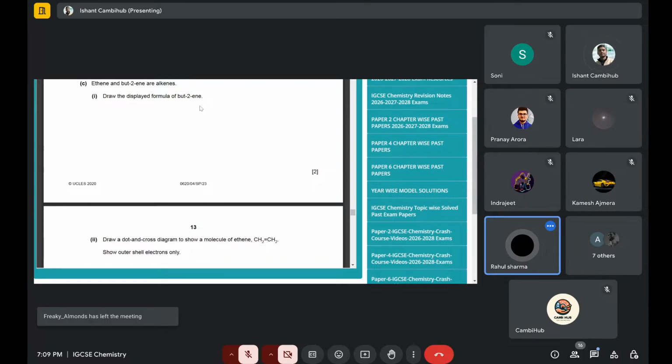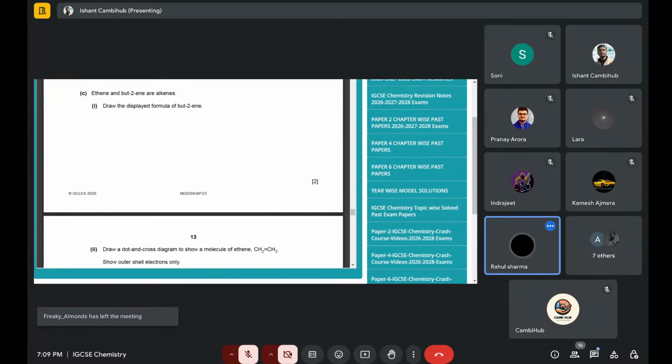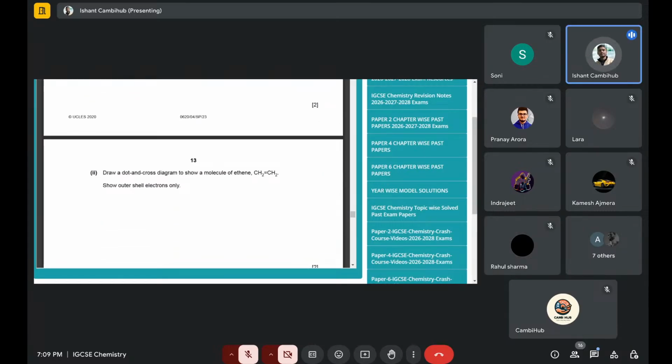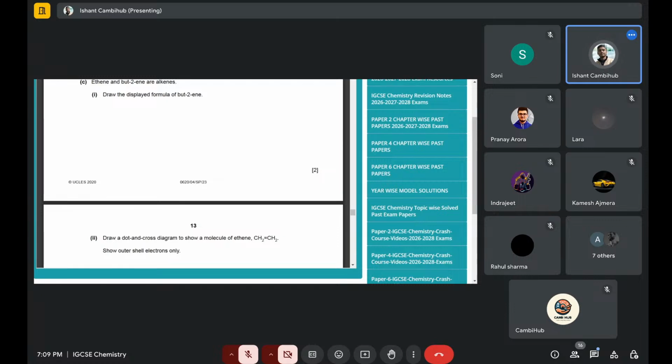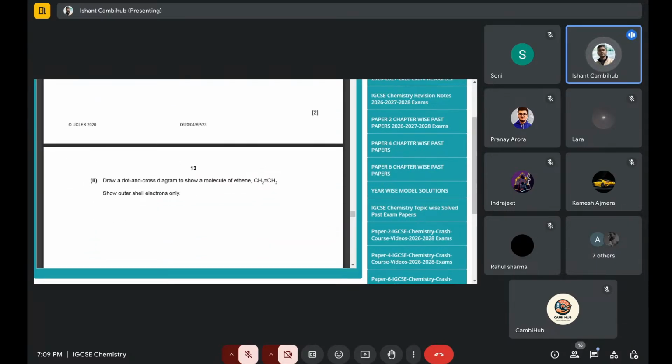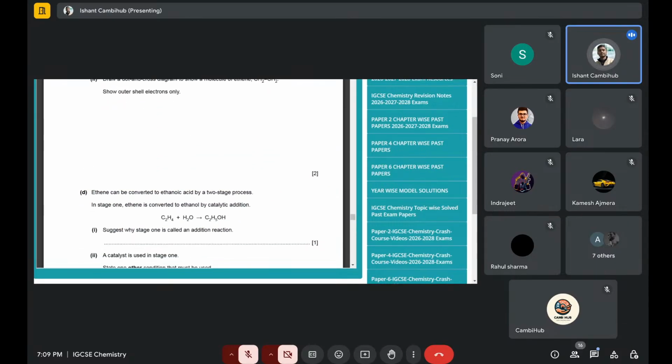Another thing: do you draw the displayed formula with a pen or a pencil? Pencil. If you draw with a pen, you're not getting marks. That's confirmed, because with a pencil only you'll get marks. Even in the ATP paper, for drawing anything, it's better to draw with a pencil. If you write with a pen for a displayed formula you may still get it, but if it's a drawing type and you draw with a pen, of course you won't get marks for that. So the dot and cross diagram, simply draw with the pencil.